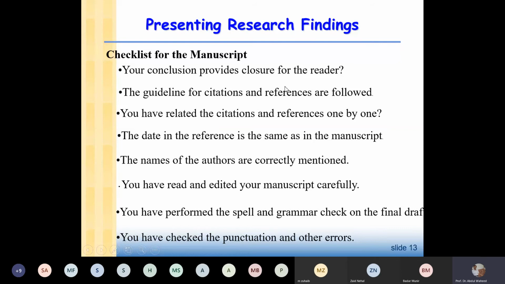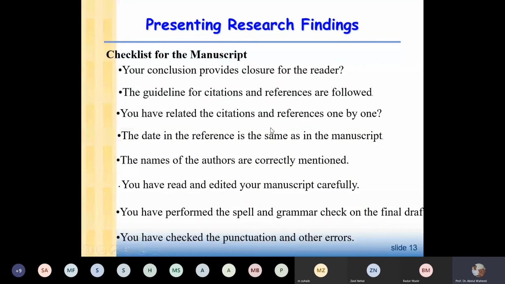So I already said you can follow one referencing style, you can follow the APA referencing style. Okay, just look at the website of the APA, you will find how the works are cited and how you will write your reference section.